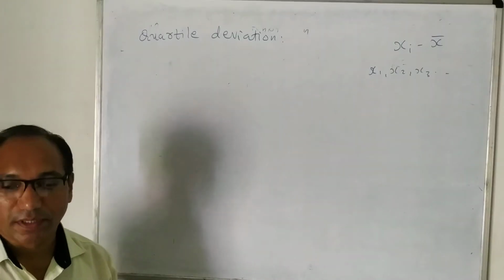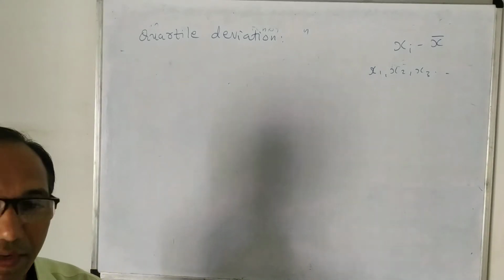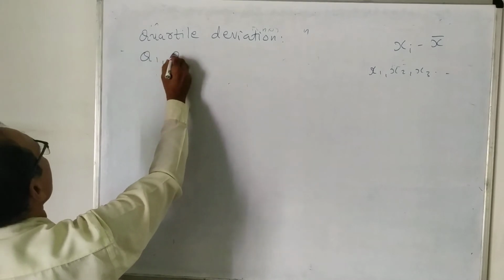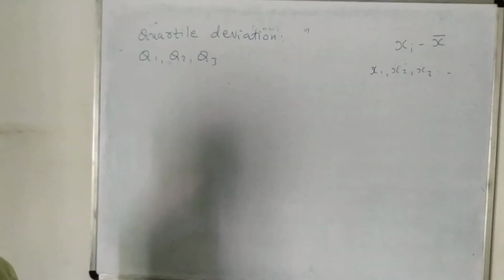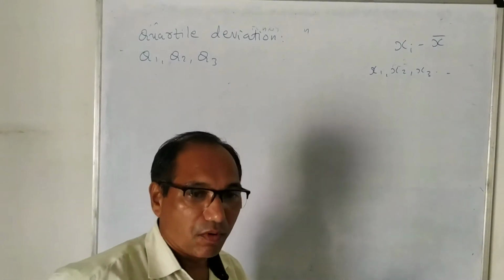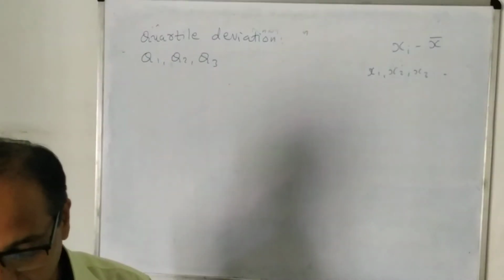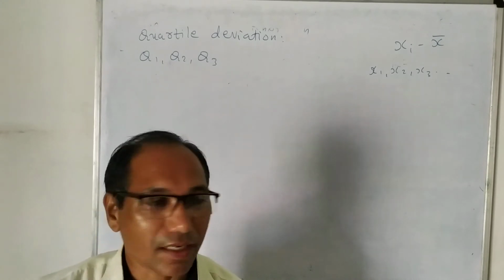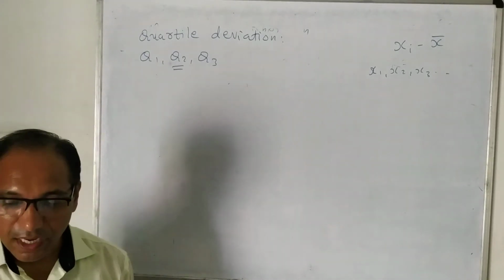Here we want to see a special type of deviation, that means quartile deviation. We need to find the deviations using the quartiles Q1, Q2, Q3. And we have already seen the procedure for ungrouped data, for simple frequency distribution and for grouped frequency distribution, how to find the first quartile, second quartile and third quartile. Second quartile Q2, we know that it is exactly equal to median.